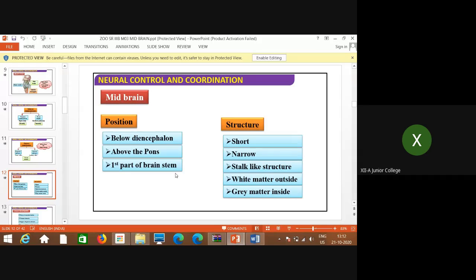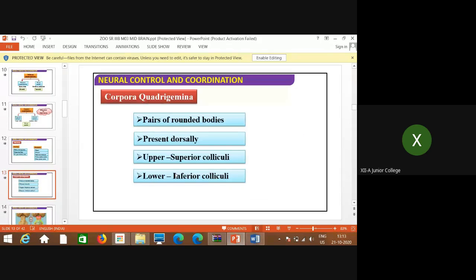Now, how does it look, what is the structure? It is a short, narrow, stalk-like structure with white matter outside and gray matter inside. Though it looks like a stalk, that is only the front, or the anterior or superior part of the brain stem, the first part of the brain stem. Now, what is the role and how does it look?